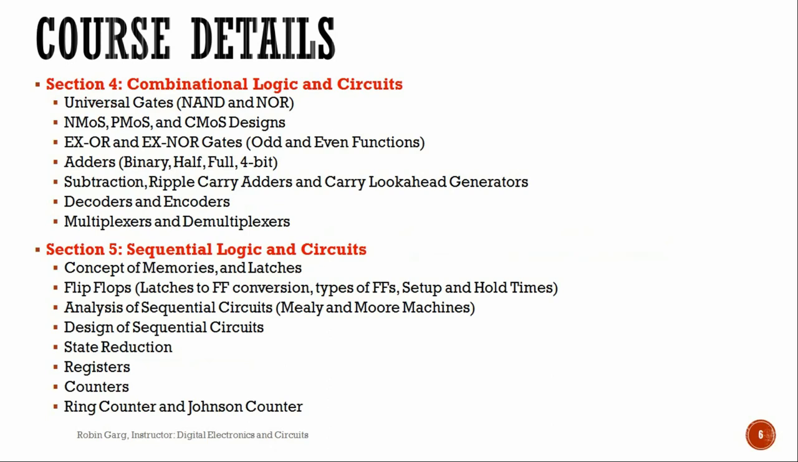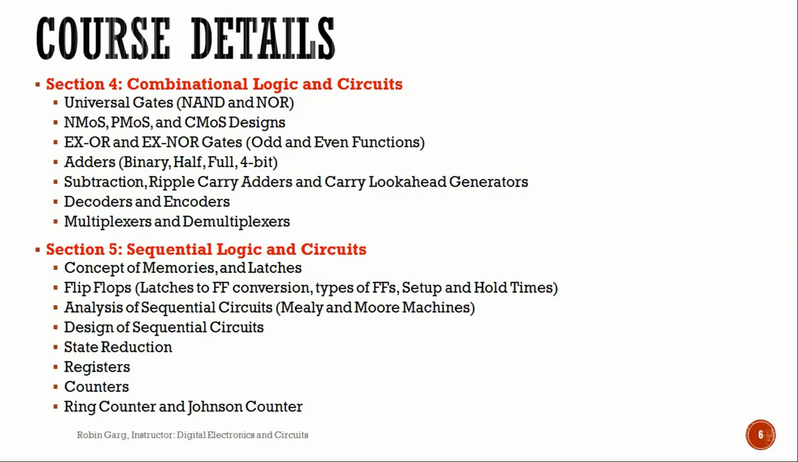Section number 4 consists of combinational logic and circuits. Here we will talk about universal gates NAND and NOR. We will talk about NMOS, PMOS and CMOS designs. Further, we will venture into XOR and XNOR gates and understand how they constitute even and odd functions. We will look at adders, binary addition, half adder circuit, full adder circuit, and then we will do 4-bit adder. Then we will look into subtraction logic and we will discuss ripple carry adders and carry look ahead generators.